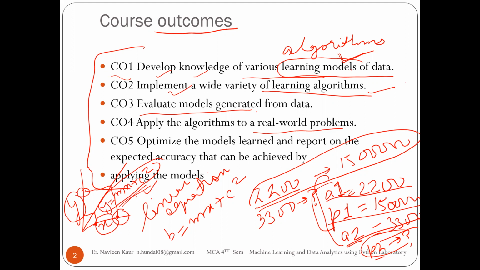The chances of error should be minimum. Although it will be there, we will try that it should be less. So if this is the actual data that it should predict, and this is the prediction, we want that the difference between the actual thing and the prediction should be minimum. It means error should be minimum. And the error rate will be zero when your actual data equals your predicted data. Whatever actual should come, it is given by your prediction. So we will try to optimize the model so that it gives the correct prediction, which is exactly close to the accuracy.